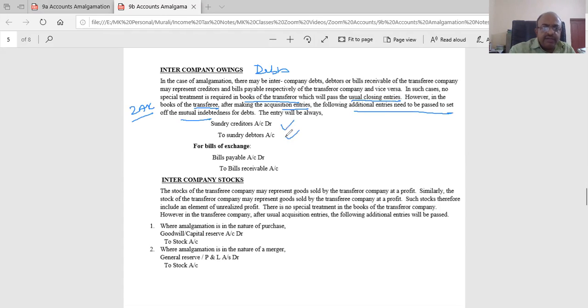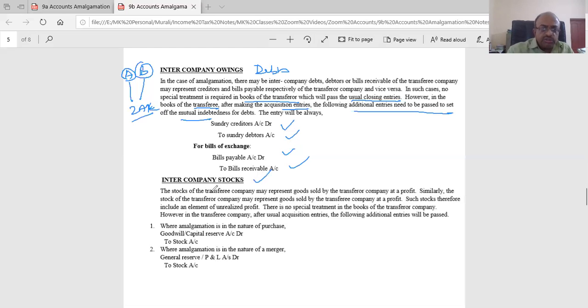Sundry creditors to sundry debtors, same. Bills payable to bills receivable, very simple. Here, transferor companies are two, A and B. So when it came again, the same problem happened. Zach is a new company. That's why there was no problem. But between them also there is a problem if that happens. Same entry has to be passed.